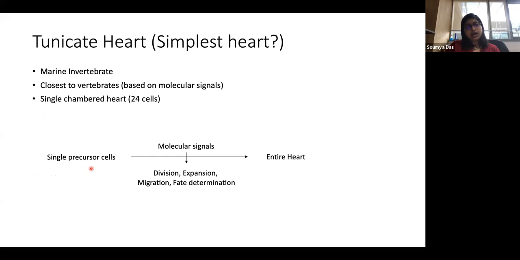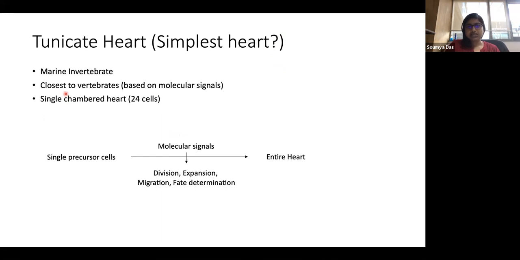Okay, so the tunicate heart. I wanted to start with the simplest heart, or as they call it, simplest, because it's a marine invertebrate. It is not as complex as the mammal, but you can see that I put a question mark because I still think that the simplest heart is not as simple as people think it is.